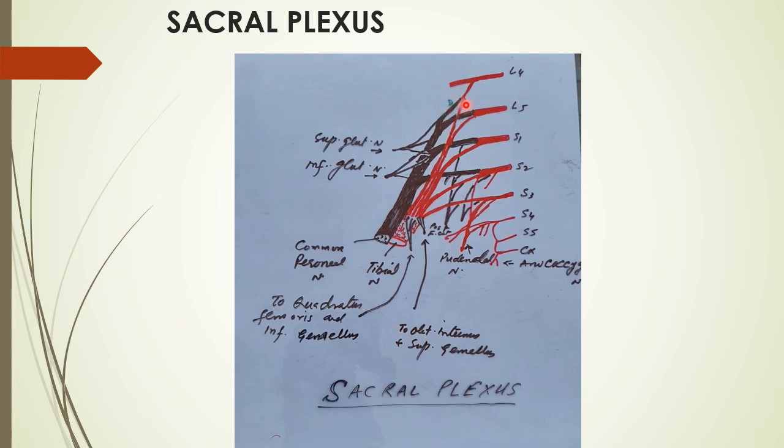Now one division from L4, one division from L5, one division from S1, one division from S2, then S3, they combine to form the tibial nerve. The tibial nerve mostly supplies the flexors of the lower limb, that is, mostly the muscles on the back of the leg.